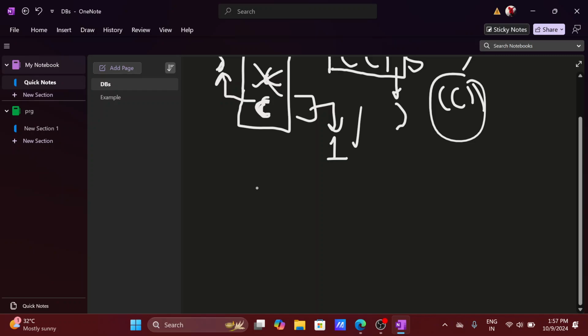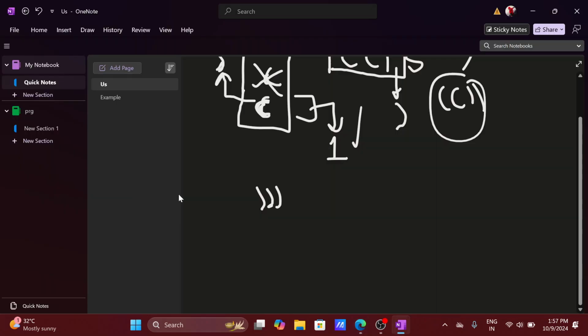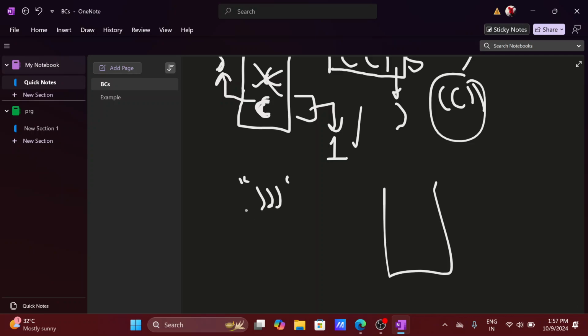Now if we have a string like this, which is the second example, it is quite the opposite of the first example, right? So again we use the stack. How many insertion operations do we have to take to make this string valid?